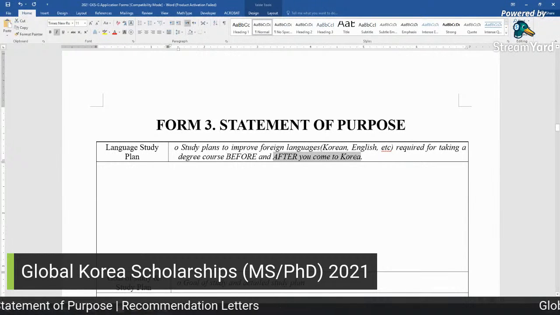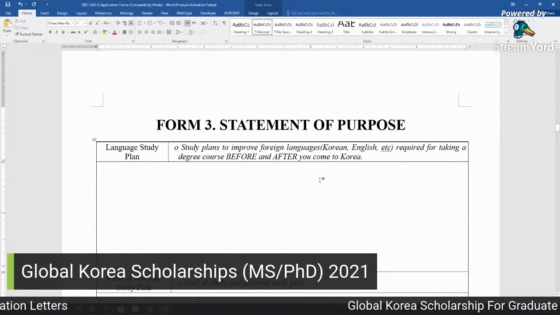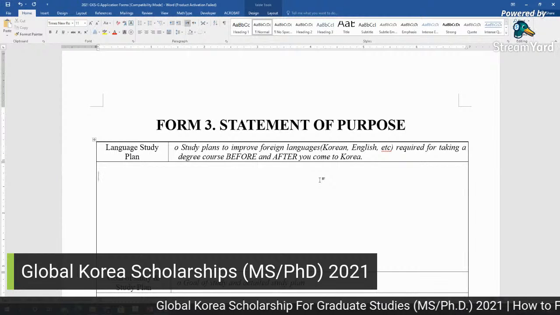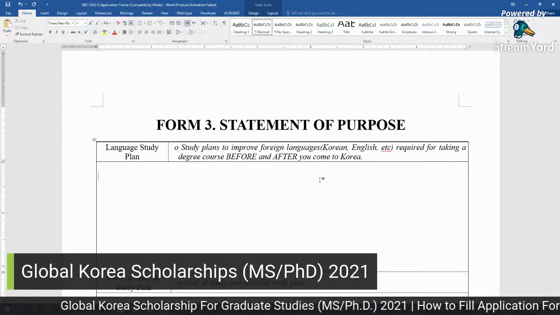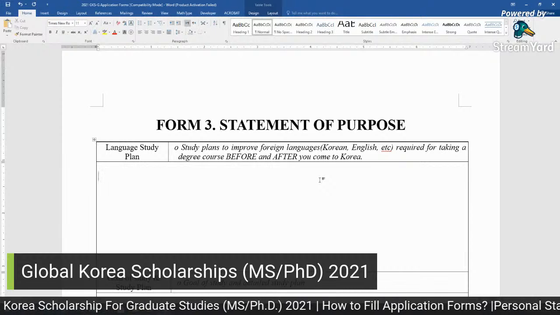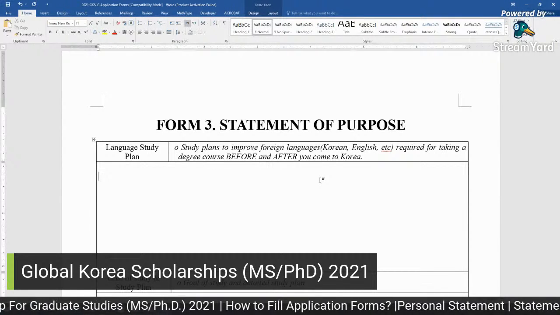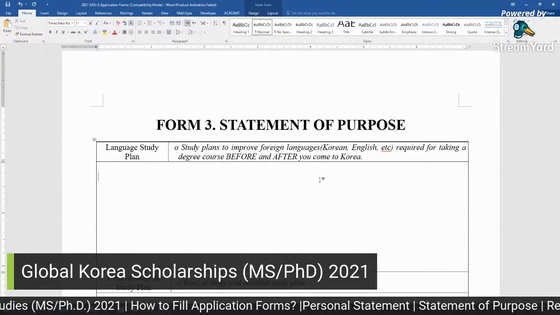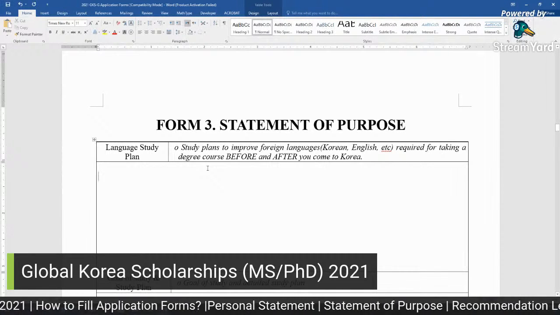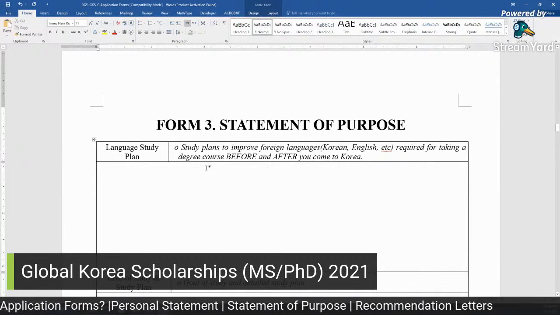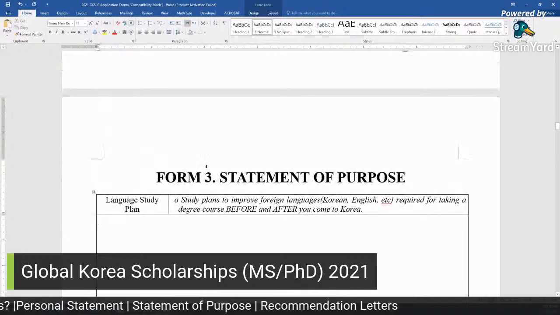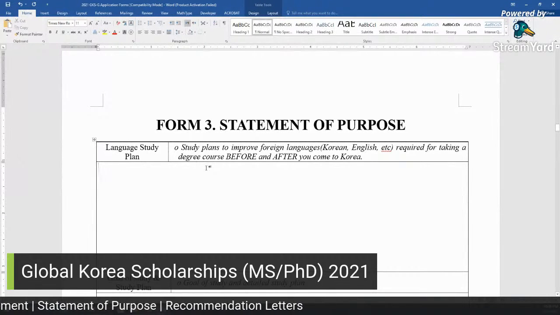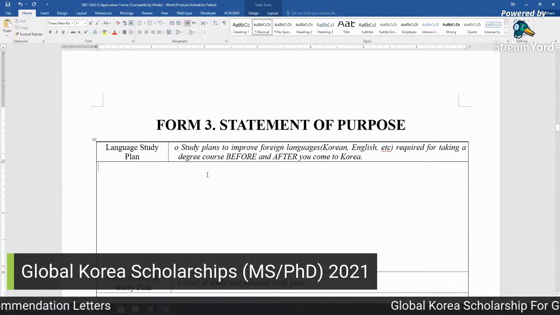Most of the people just write about after Korea, that they will study, they will follow the classes and materials, books and something. But you must write 3 to 4 lines for the study plan before coming to Korea. You will read, you will join some online courses, or you are already joining some academy or institute in your country to learn the Korean language.